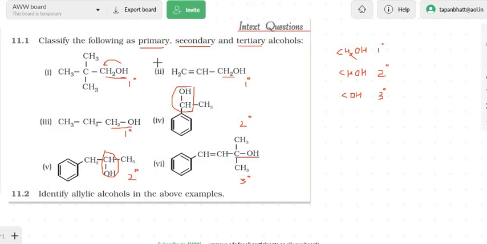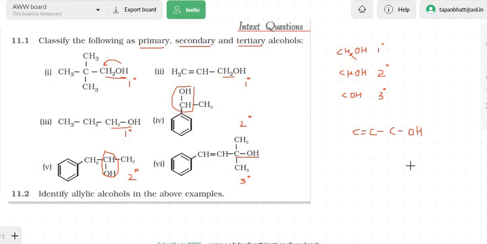Now talking about 11.2, you need to identify the allylic alcohols. And what is an allylic alcohol? An allylic alcohol is one where the OH is not directly bonded to the double bond, but it is bonded to the carbon which is bonded to the double bond. Just similar to the allylic halides.